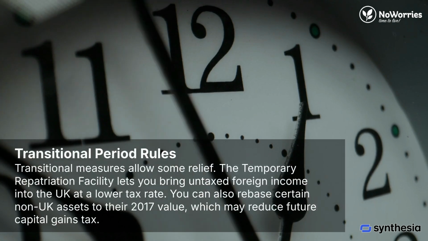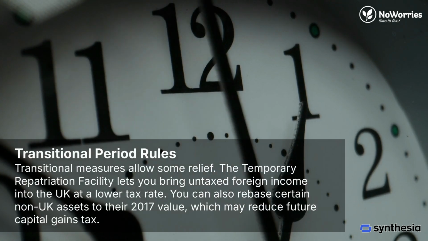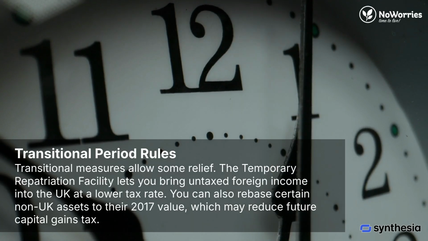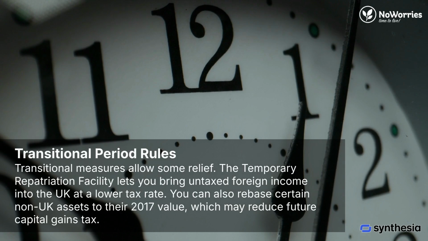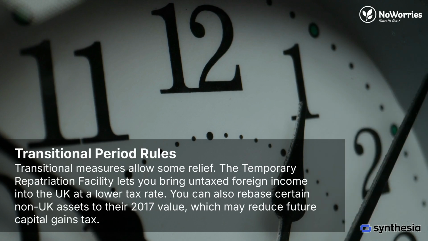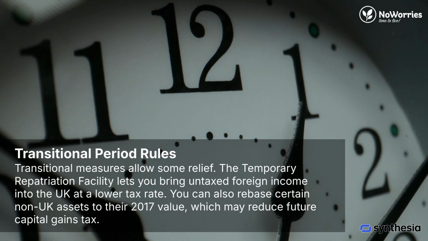Transitional measures allow some relief. The temporary repatriation facility lets you bring untaxed foreign income into the UK at a lower tax rate. You can also rebase certain non-UK assets to their 2017 value, which may reduce future capital gains tax.